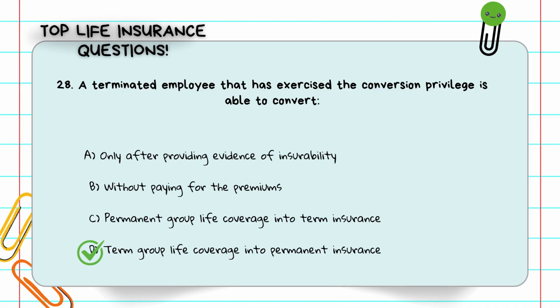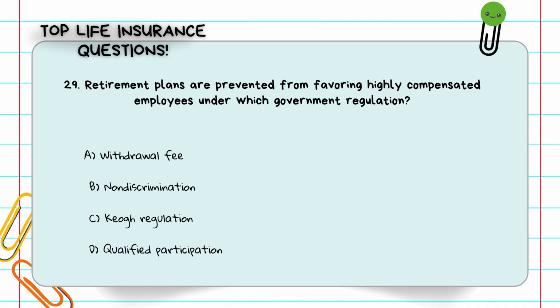Question number 29. Retirement plans are prevented from favoring highly compensated employees under which government regulation? A. Withdrawal fees. B. Non-discrimination. C. Keogh regulation. D. Qualified participation. To keep things fair, the IRS uses the non-discrimination rule. Retirement plans must treat all employees equally. The answer is B. Non-discrimination.